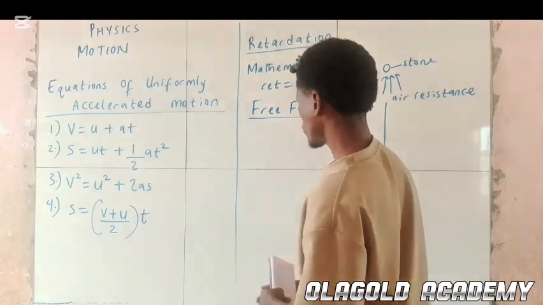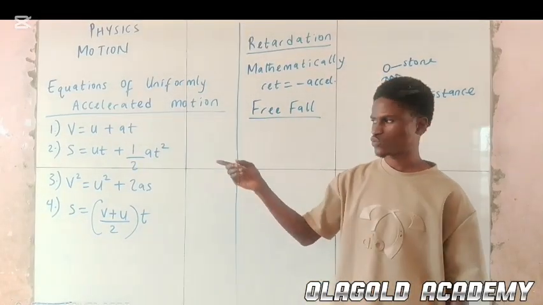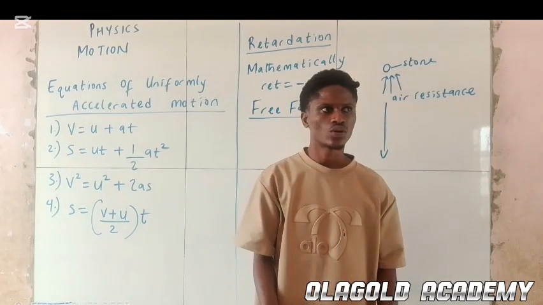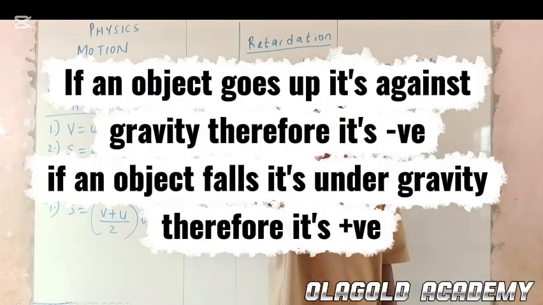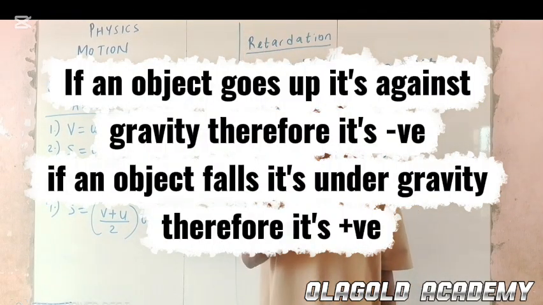Alright. That being said, one more thing before I continue writing the equations. If the object goes up, like if you throw an object up, it is going against gravity, so it is negative. But if an object is coming down, it is under gravity, so it is positive.